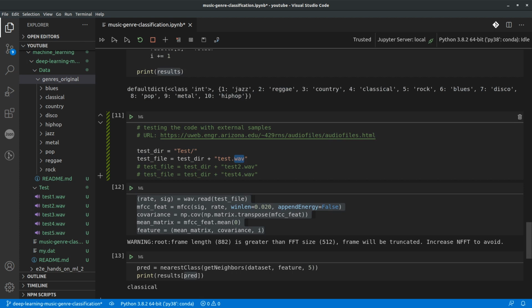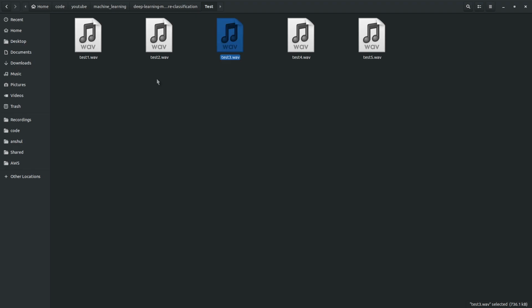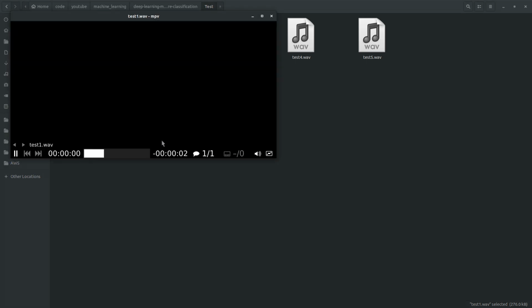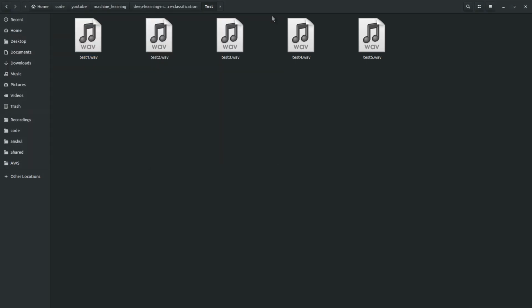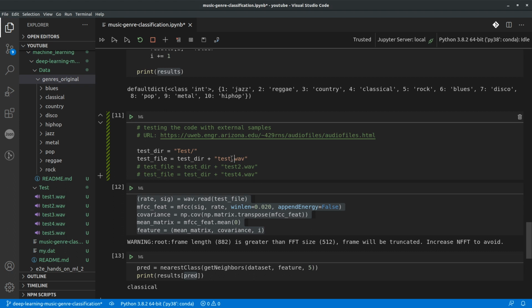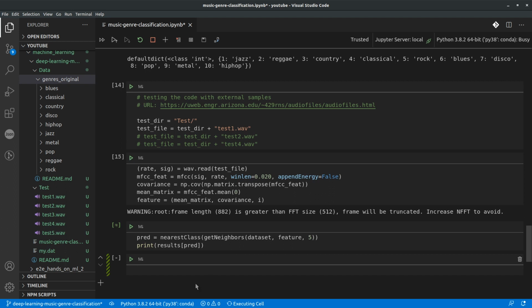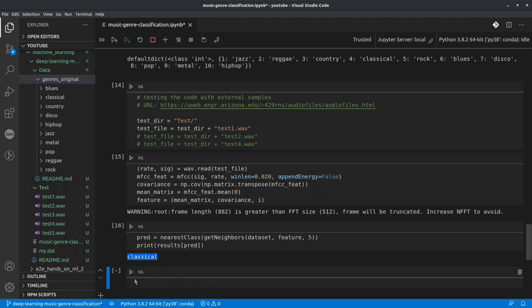Okay, so let's go to the folder. So this is test1.wave. Let me try to play this file. So this is the sound. Okay, so let's try to run this for test1. These are all the files available in this test folder. So I will run this code, and I'll extract the features for this test1 file and try to make predictions for this file. So if you can see, this says it's classical.